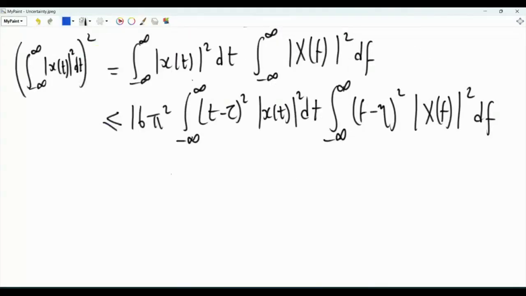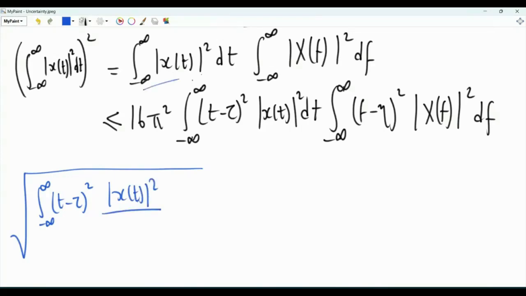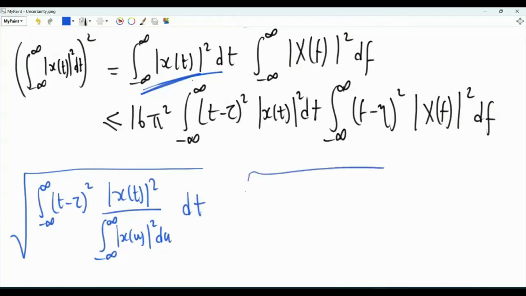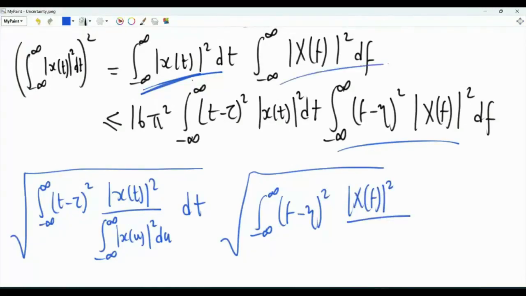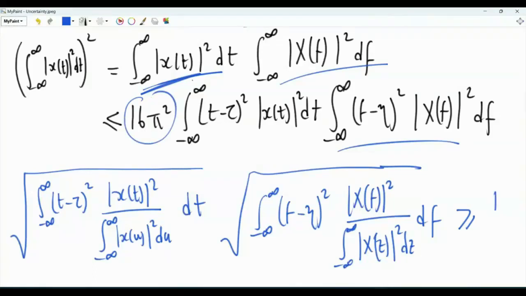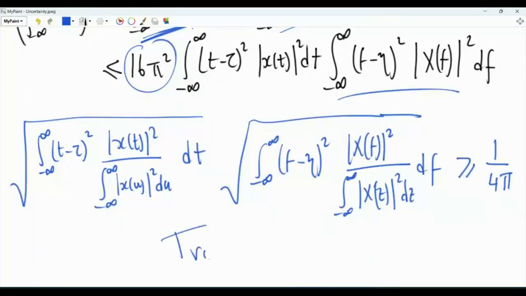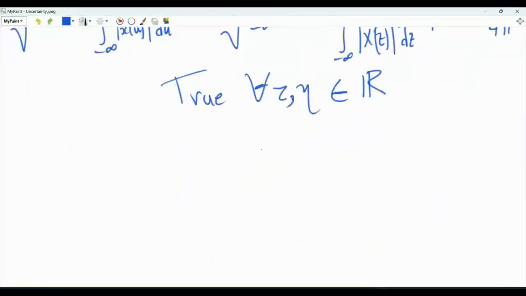Let's rewrite this inequality in another way. So we have the square root. We have the integral from minus infinity to infinity of t minus tau squared, and then we have the magnitude of x of t squared, and I will divide by this guy here, dt, and I will take this integral, then the magnitude of big X of f squared, and here I will divide by this guy here. This is greater than or equal to, moving this to the other side, 1 over 4 pi. And this is true for every tau and eta in R. Taking the infimum of both sides with respect to eta and tau, we get